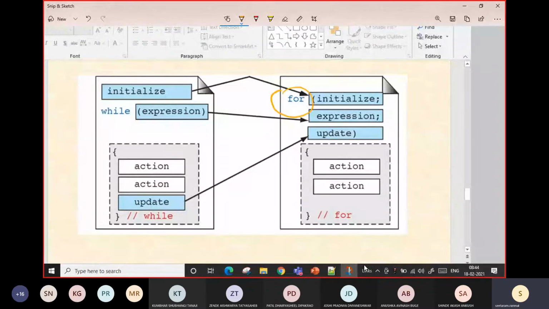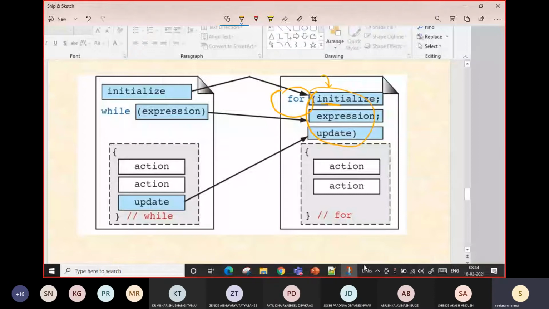This thing we are putting on only one line, and this is the initialization. We are starting some variable, for example i equal to 5, a equal to 0, or something like that. So the first thing is it will be executed, then the expression, there is a semicolon.